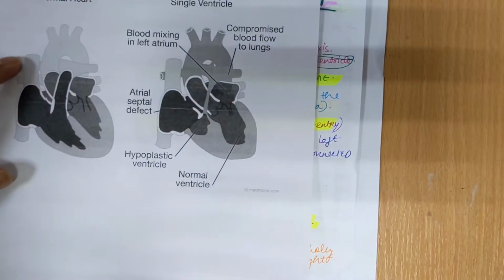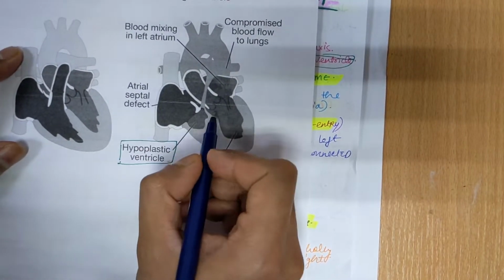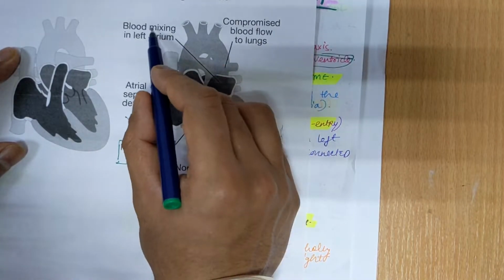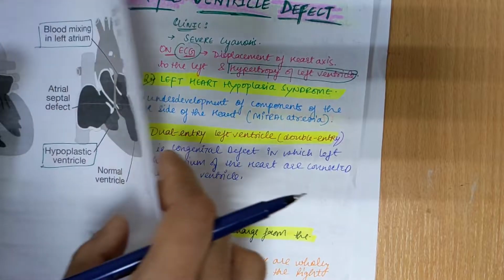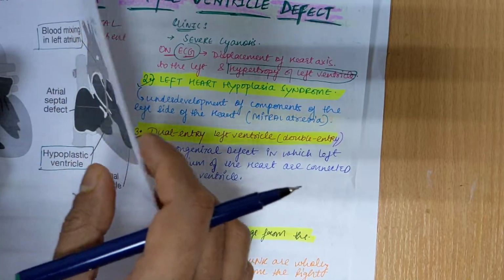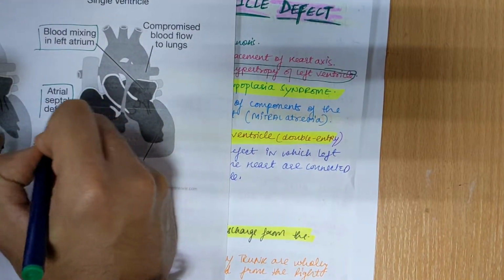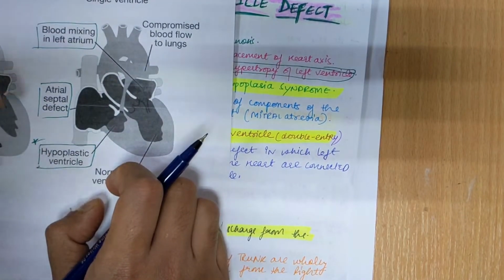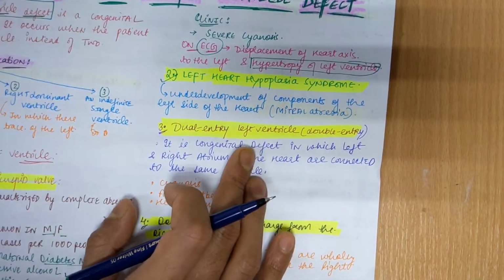In this image you can see the hypoplastic ventricle, and you can see compromised blood flow to the lungs. So there is no full supply of blood to the lung, and blood is mixed in the left atrium due to underdevelopment of the mitral valve. This occurs on the left side of the heart, and there might be some atrial septal defect also, due to which there is mixing of blood between the atriums because of underdevelopment of the septum. So this was the second pathology in single ventricular defect.